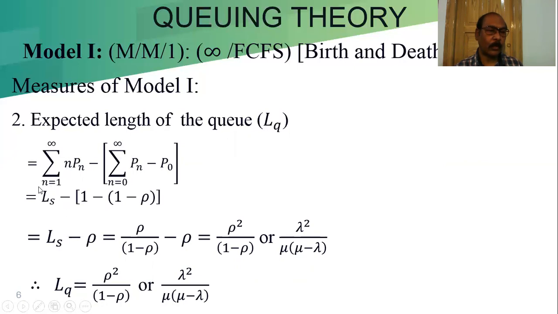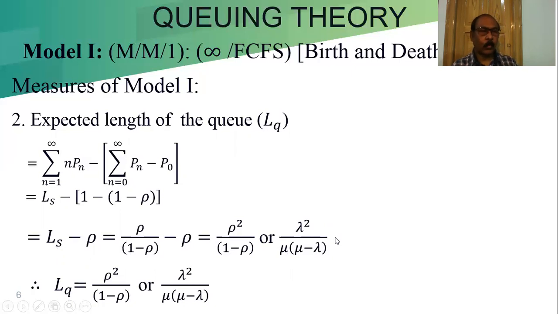We already found the value of LS minus, so what is the value of this? 1 cancels out, and minus becomes plus, again it is minus, so it is minus rho. So LS we can write as rho by 1 minus rho minus rho. From that we will get rho square by 1 minus rho, or we can write lambda square by mu into mu minus lambda.